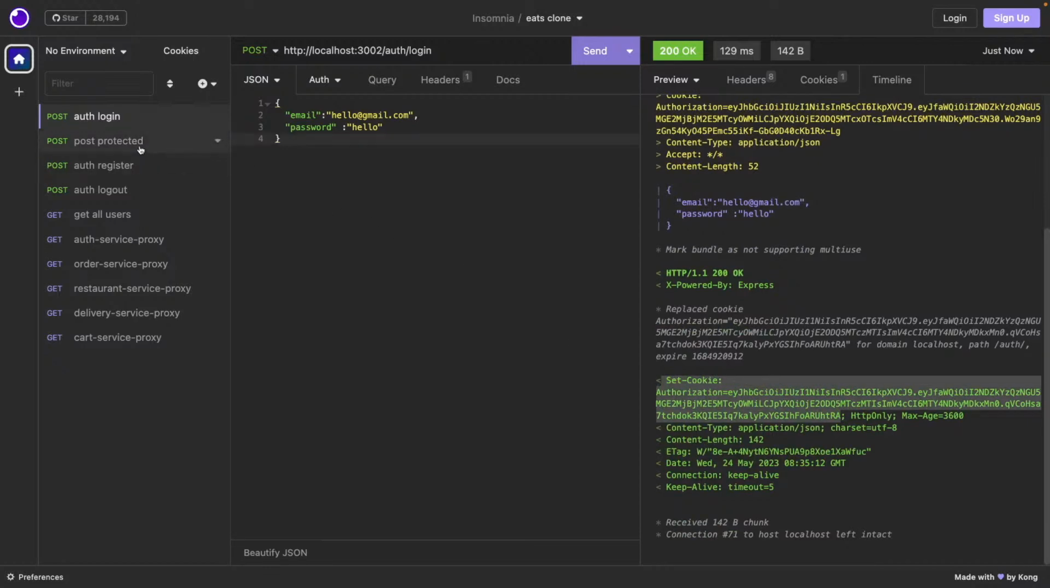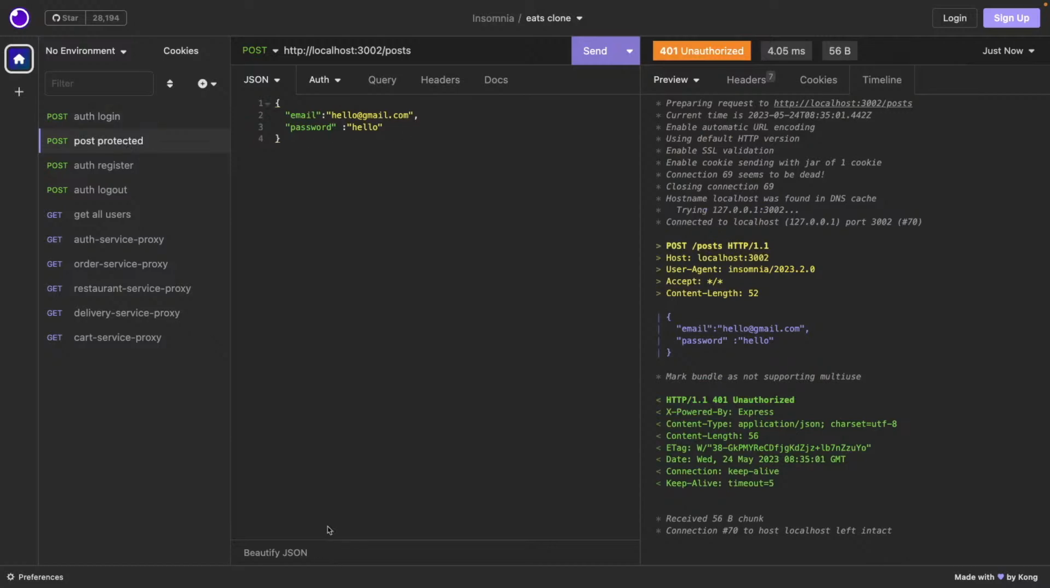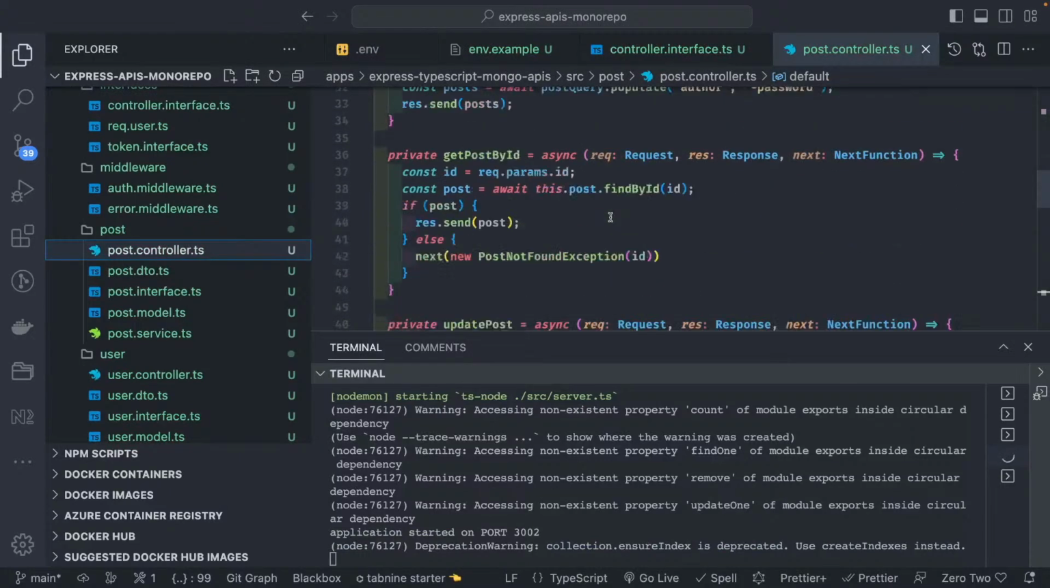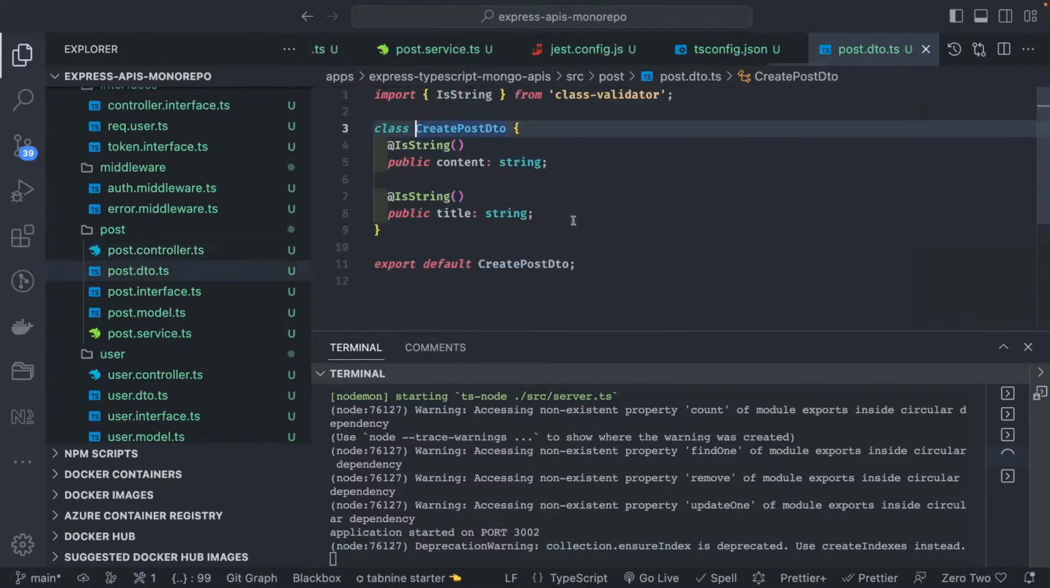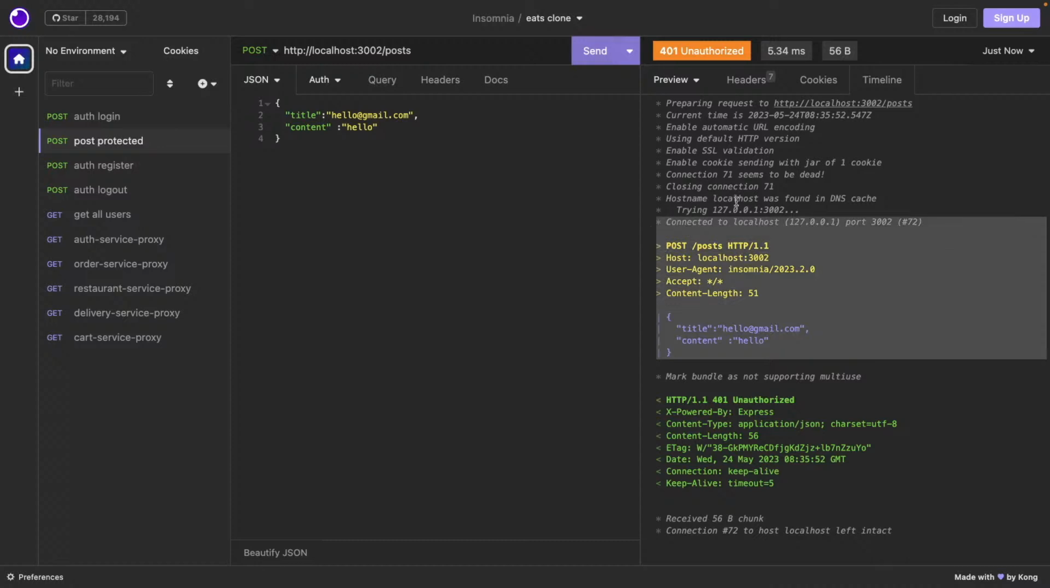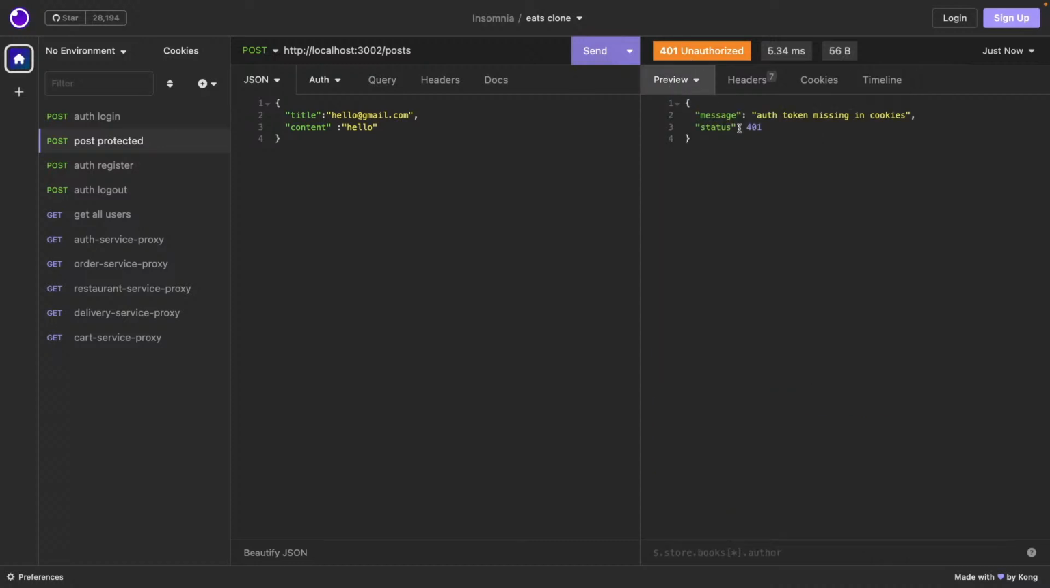I should be able to access the post API, like create post. So create post is taking some body. So here is a post controller, and I will talk about the create post DTO, which is title and content. So I will just change it to title and content. And if you see, I'm not passing the cookies here. So this is my request headers, right? I'm not passing cookies. So I will be getting 401 unauthorized, auth token missing in the cookies. So first of all, we need to send the cookies in the header so that I can access this protected API.